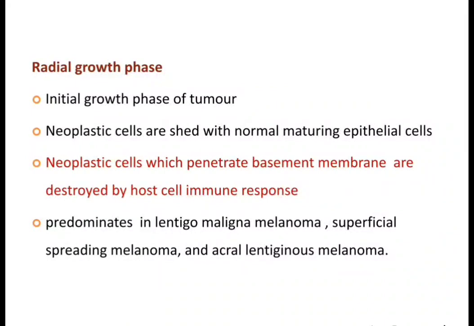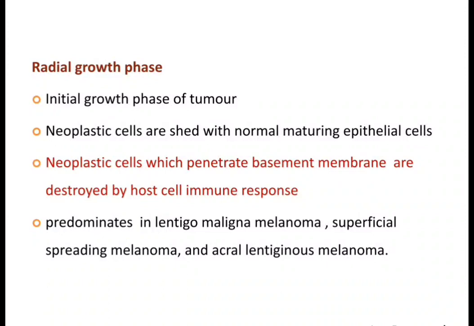It is the initial growth phase of the tumor where neoplastic cells are shed with normal maturing epithelial cells. The neoplastic cells which penetrate the basement membrane are destroyed by host cell response. So what have we seen? Malignant melanoma can spread by two growth patterns, vertical and radial. Radial is the initial growth phase of the tumor.